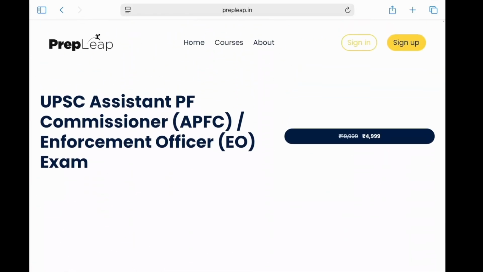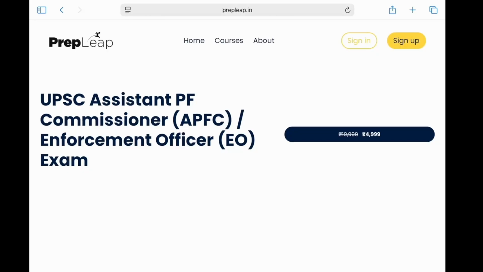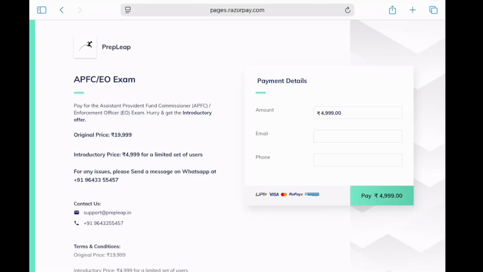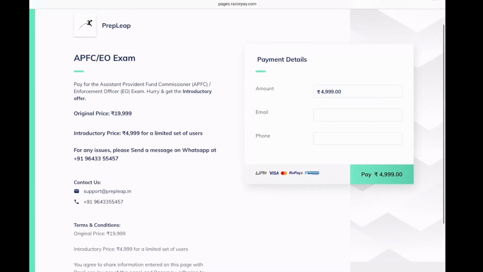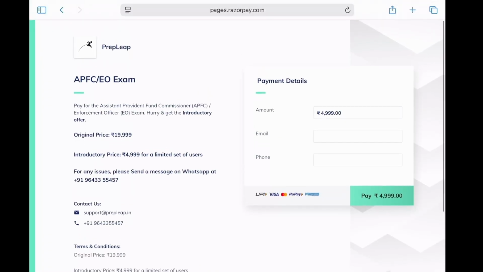So now the question arises how to enroll on this. Just click on this price tag here and you are taken to the payment page. The original price for this course was 20,000, but it is being given away at 5,000 rupees, or I would say 4,999 as an introductory offer. So you just enter your email address and your phone number, and then you click on pay and you can make the payment.